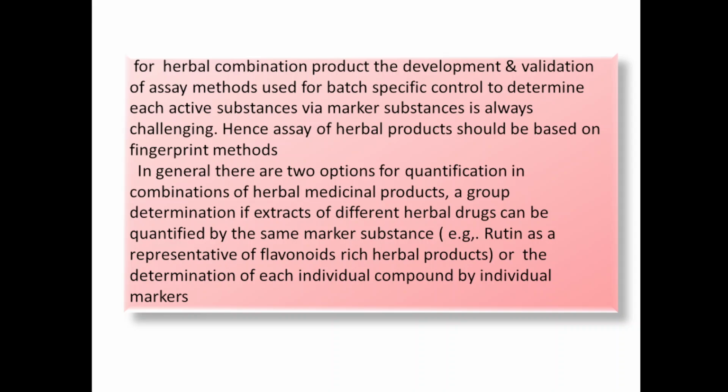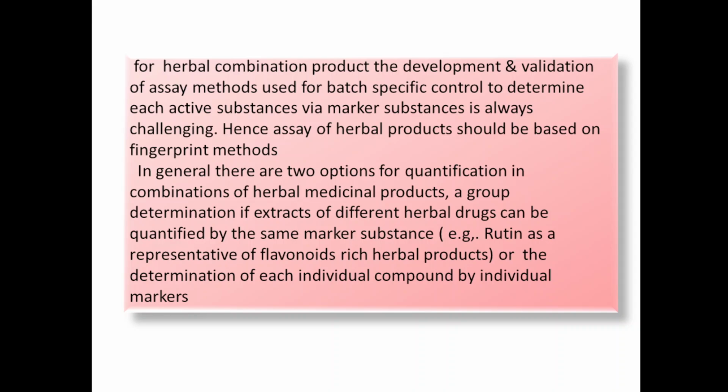For example, routine as a representative of flavonoid rich herbal product: if any herbal formulation is prepared from flavonoid, and flavonoid is the important active class present in the herbal formulation, then routine can be used as a marker for group of flavonoids. Whereas sometimes each individual compound is determined by each individual marker also.